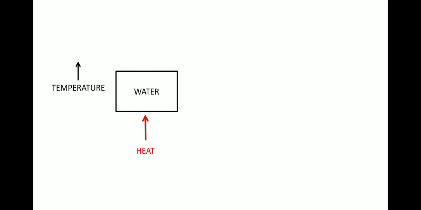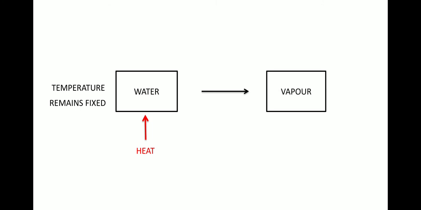At a certain temperature you will find that the temperature of that water stops increasing. Instead, the temperature remains fixed. So the heat energy absorbed by water now is being used to convert itself into a vapor form.